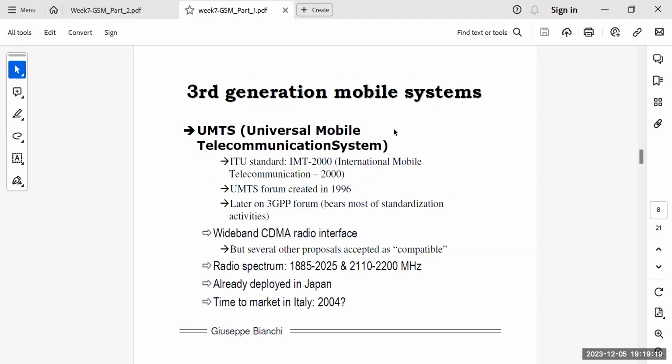Then third generation of mobile systems used universal mobile telecommunication system, that was the ITU standard IMT 2000. UMTS forum created in 1996, later on 3GPP forums. I will talk about some of these things in my lecture that would be related to the evolution from 1G to beyond 2G, 3G, and 4G. So most of the details related to this evolution would be covered over there.